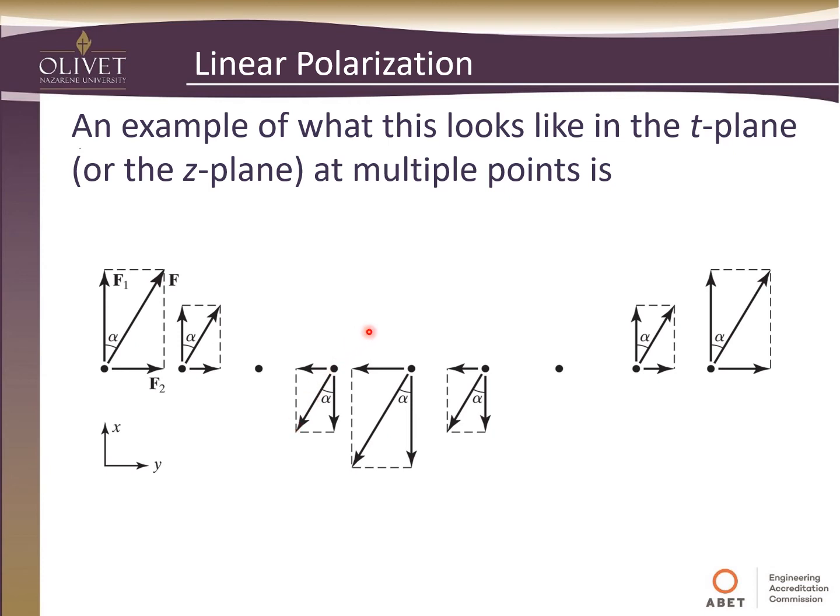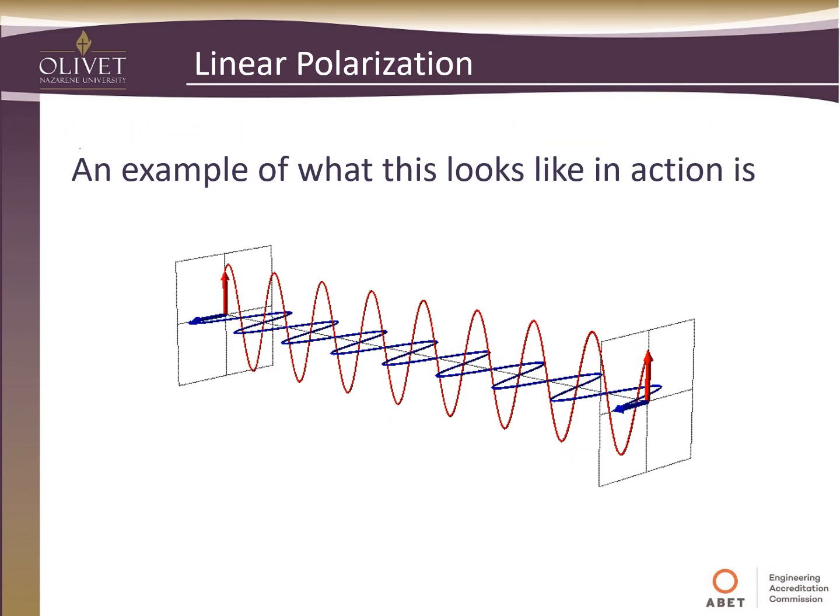at this angle, and so that's what that angle alpha is. So it's still linearly polarized. It's just not linearly polarized in the x or the y. It's linearly polarized at some arbitrary angle. And so when we have this condition for an electromagnetic wave, this is what we call linearly polarized.